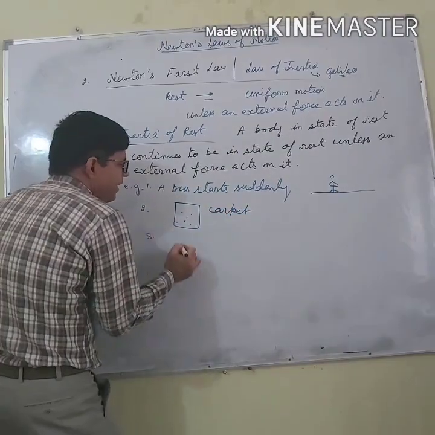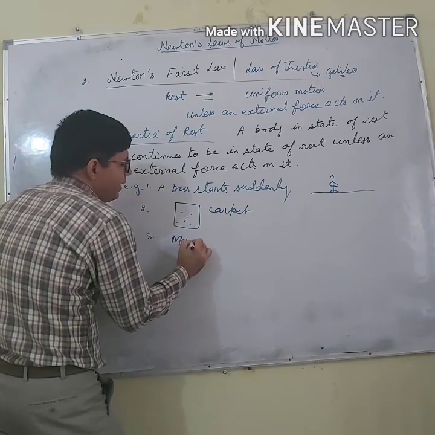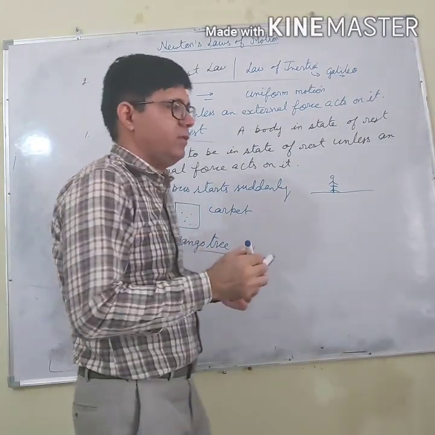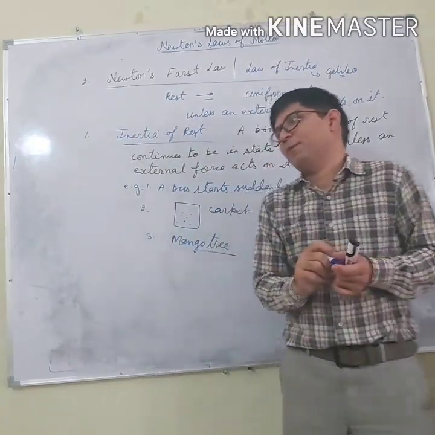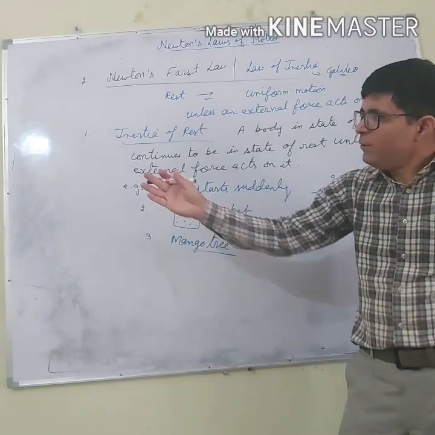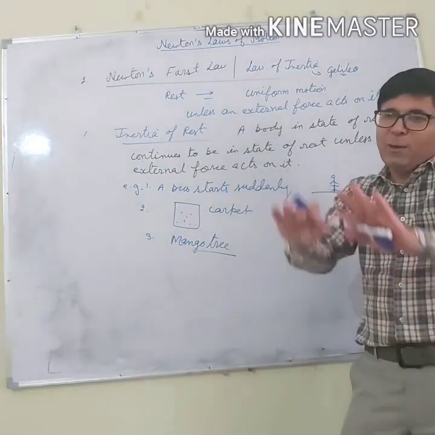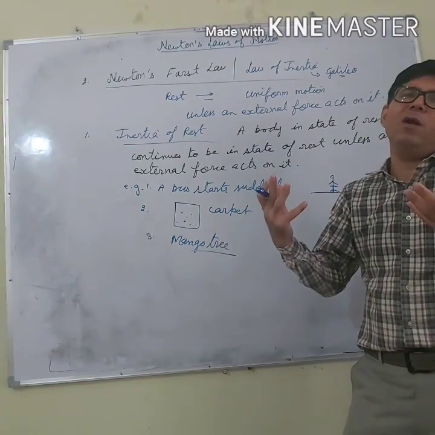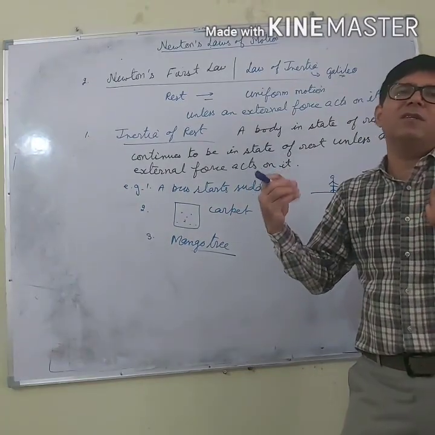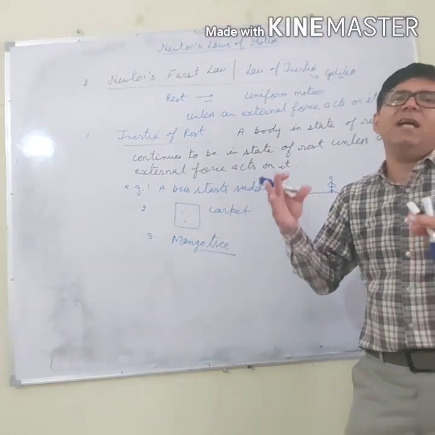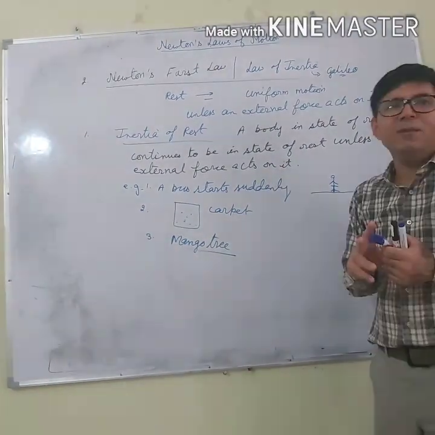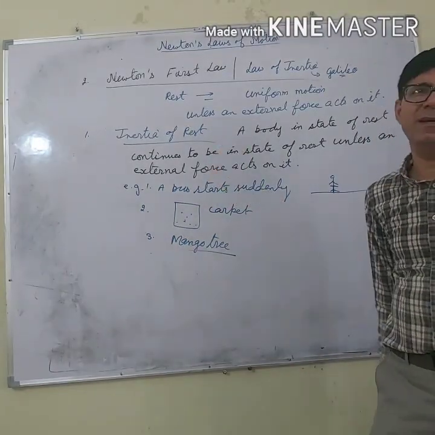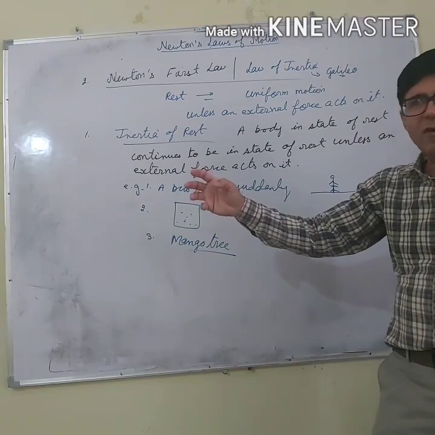Third, let us say we have a mango tree. It is full of ripe mangoes. So what happens? When you shake the mango tree, mangoes fall downward. Why do the mangoes fall downward? The branch which we are shaking does not fall. It is because when the branch is shaken, there is contact between our hand and the branch.